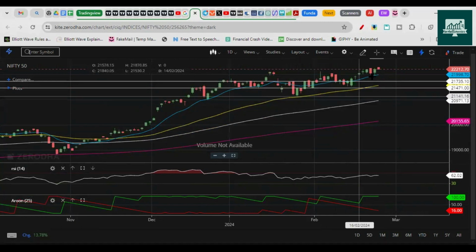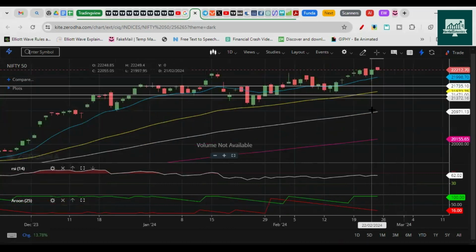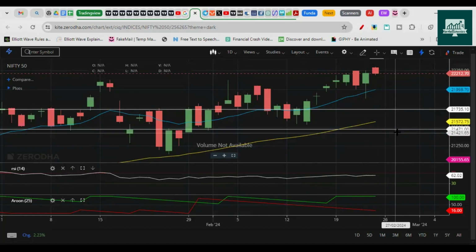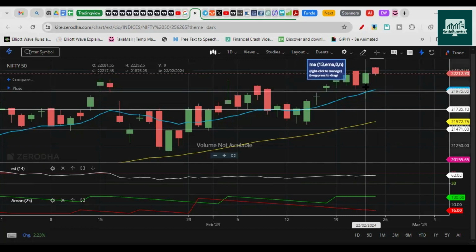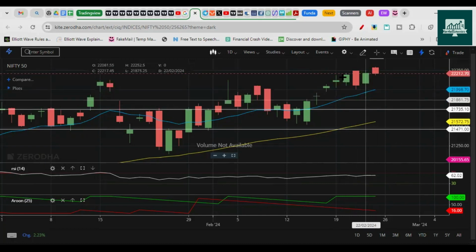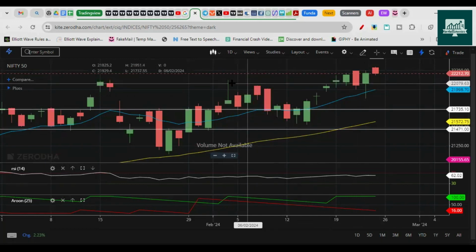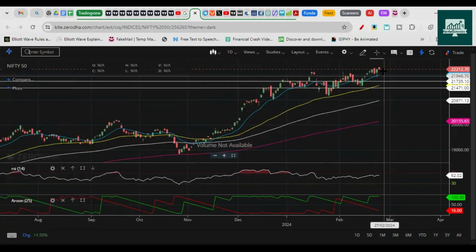I'll be cautious and I'll look for a downside opportunity, a small downside opportunity. So here you can see the 48 EMA is coming somewhere near 21,600. So price will retrace towards this if we have one more close below the previous day. Here it's still making higher highs. It dropped below the previous day here, but recovered and closed above the previous day's candle, right? So that's again a sign of recovery. But right now we have to watch out and look for a potential downside opportunity if the previous day low is broken. That's all for today.